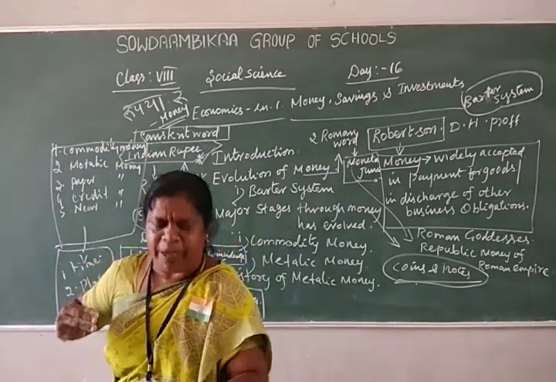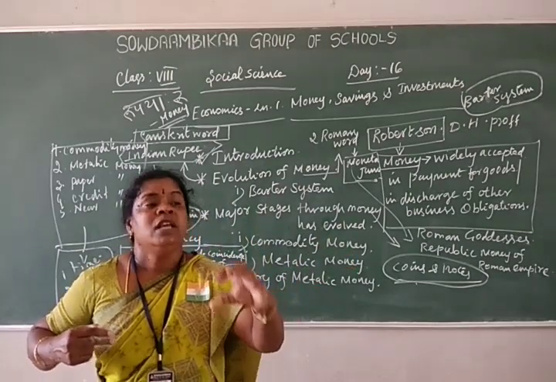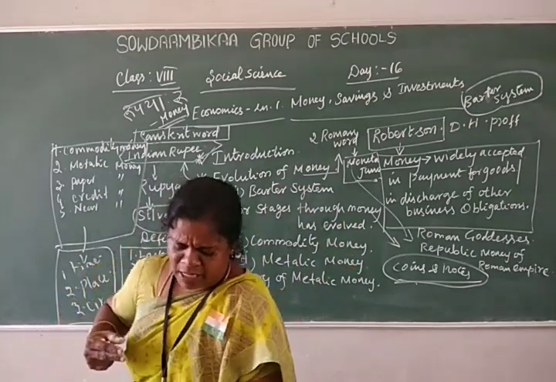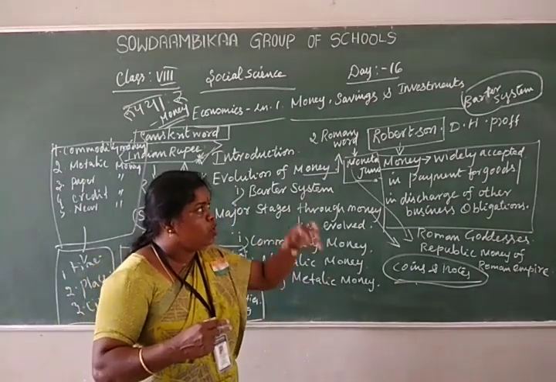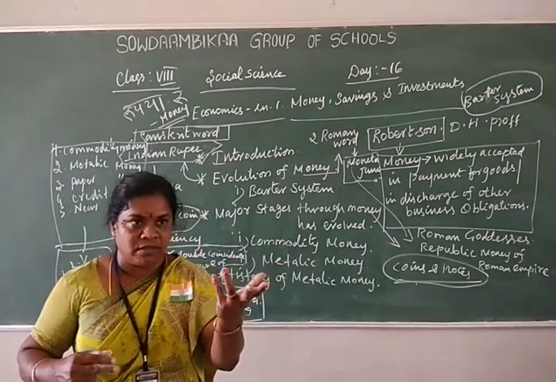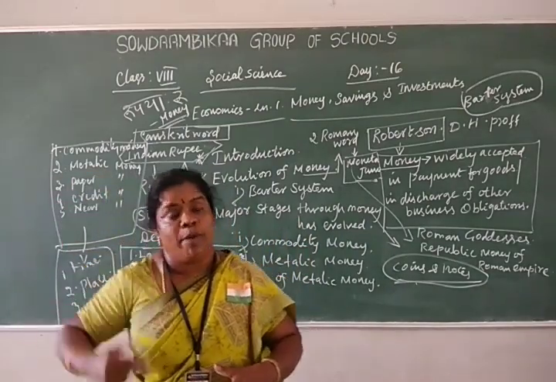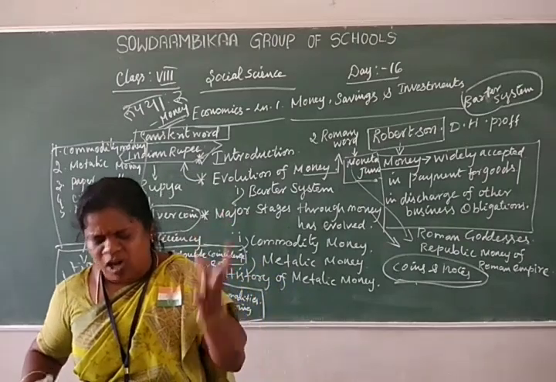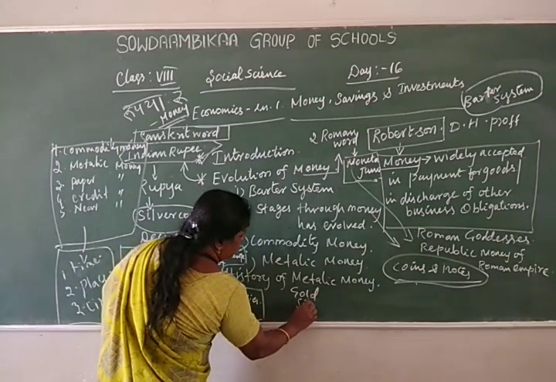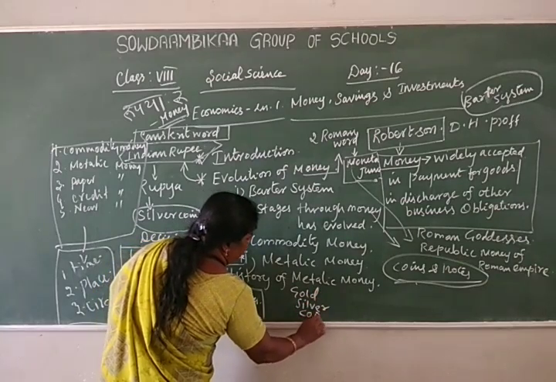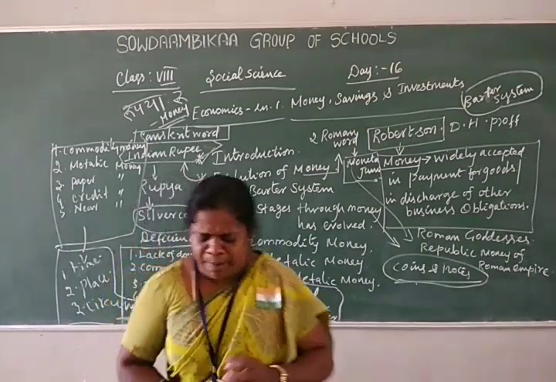After that, they developed commodity into money, changing it into money made from metals. What are the metals they used to make money? Gold, silver, copper, etc. These are the main metals they utilized to make money.